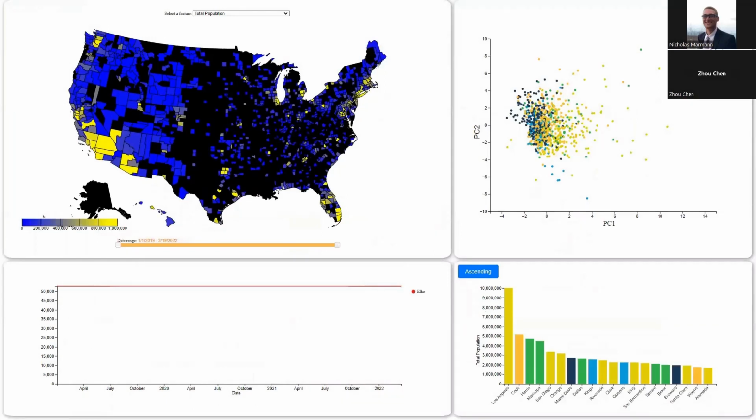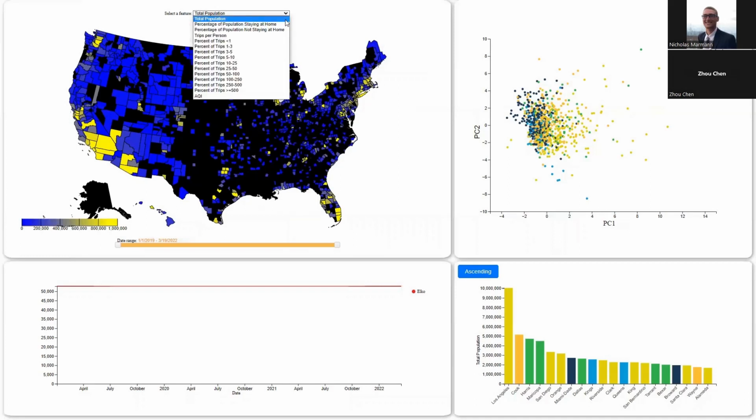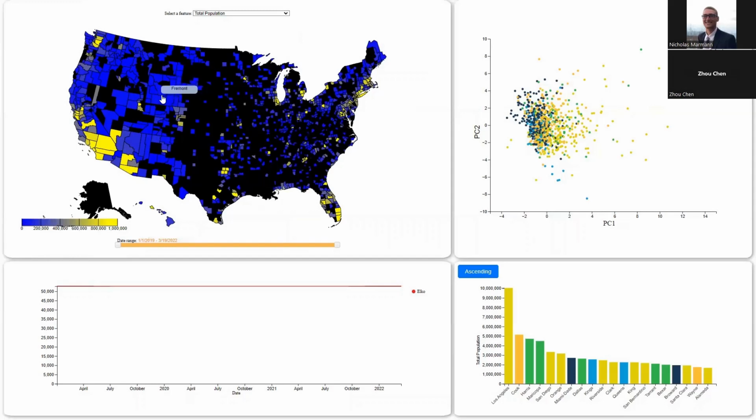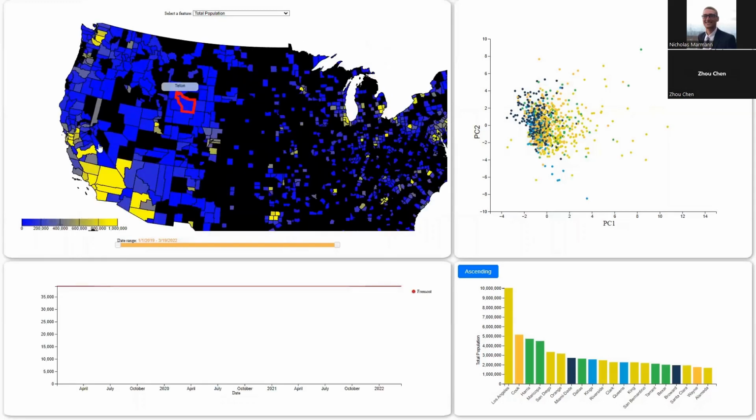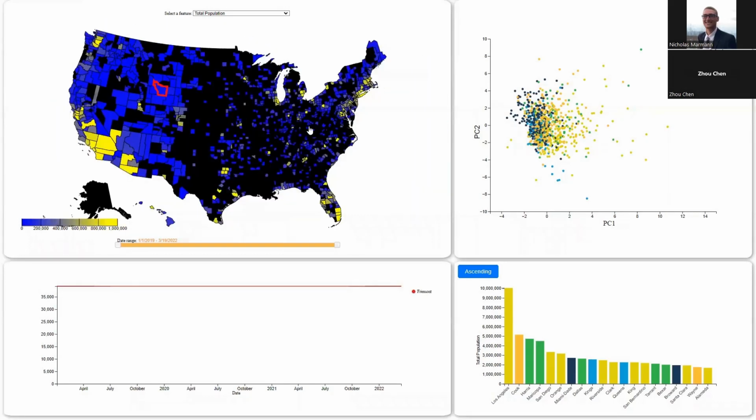In our dashboard, we have 4 different graphs: a choropleth map, a PCA plot, a time series, and a bar graph. In the map, each county is colored by the total population. We can select different features in here. By default, it demonstrates the total population, where blue means low population and yellow means high population. We have a click feature. You can select different counties, and zoom in and zoom out.